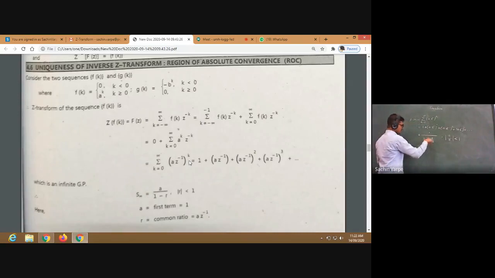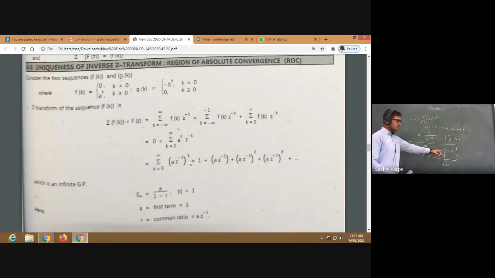So let us simplify this expression. This will be Z minus A upon Z, so that will be Z upon Z minus A for mod Z greater than mod A, isn't it? And that is your required Z transform of the given series. This is called the region of convergence, ROC.